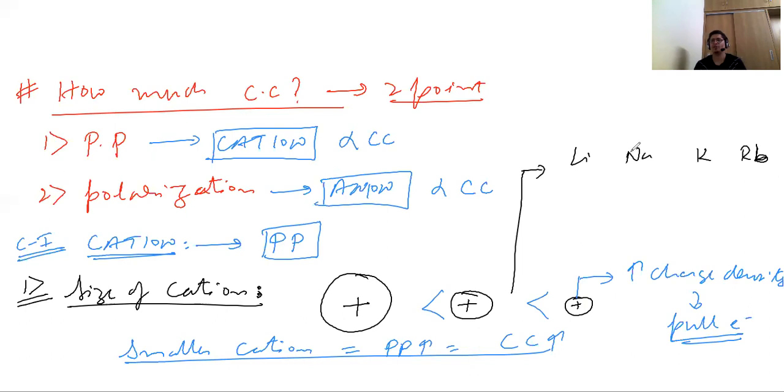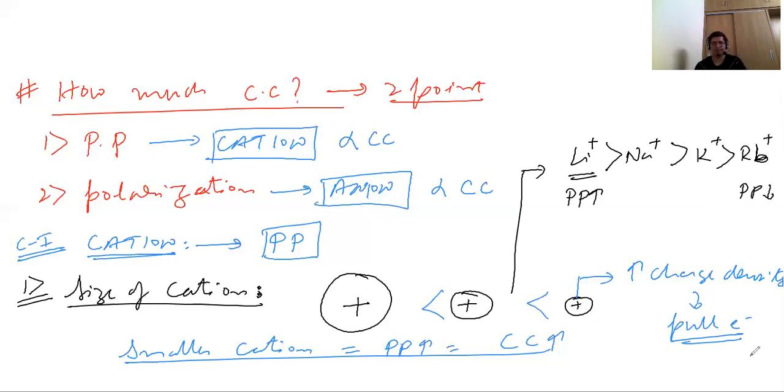Now, when I ask which one will have higher polarizing power, you can say lithium, but you will be wrong. Why? Because it is with respect to cation. So lithium must be a cation, sodium must be a cation, potassium must be a cation, and the same with rubidium. In this case, the polarizing power will be higher for the lithium ion, and for the rubidium ion the polarizing power will be less. So the smaller the size, the higher the polarizing power.